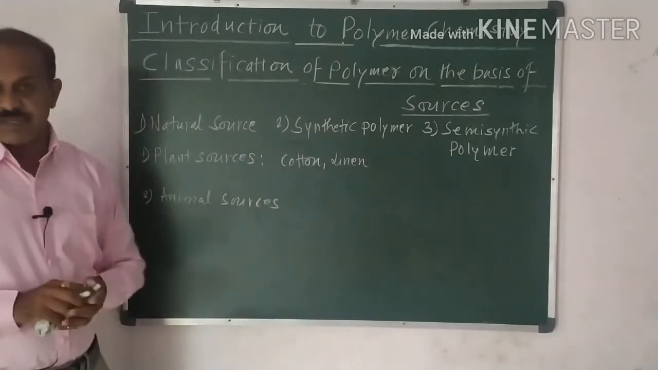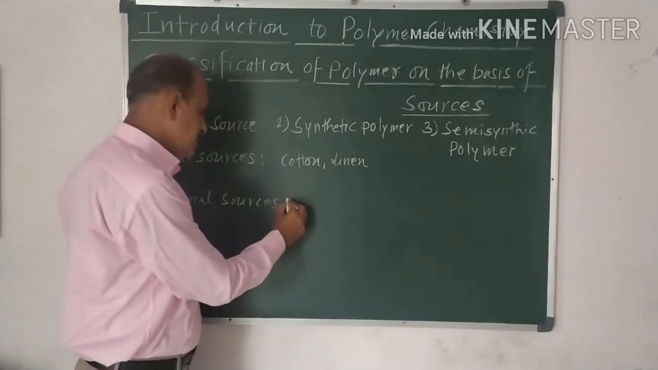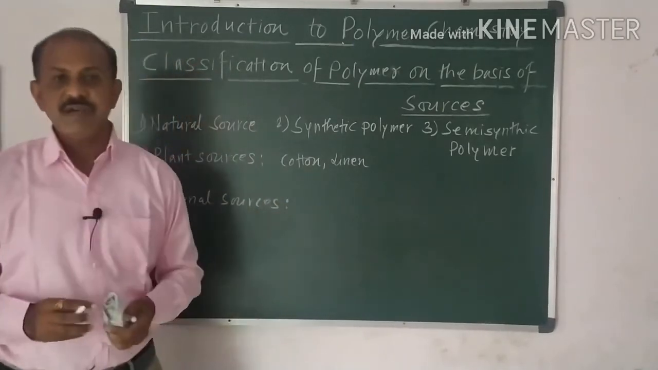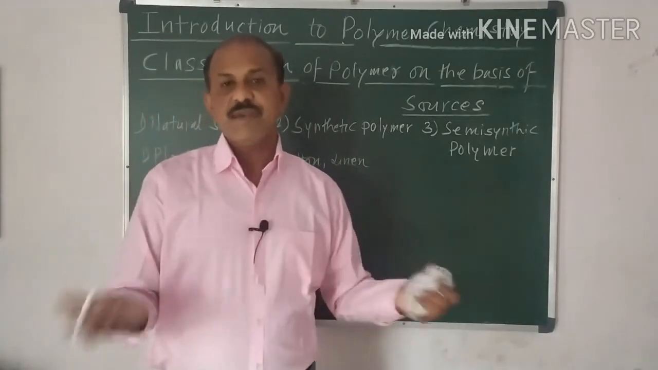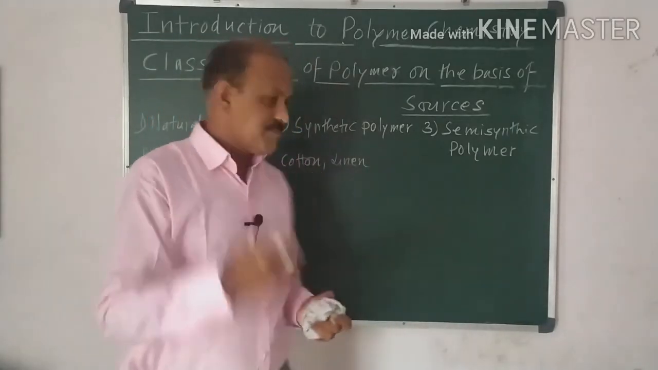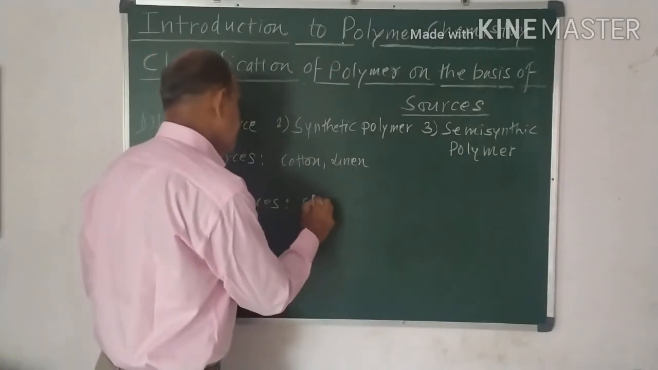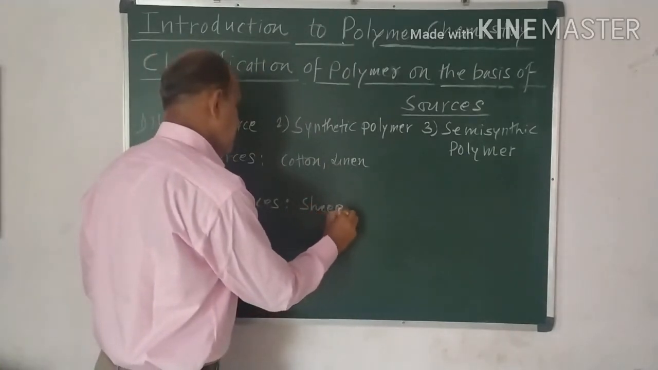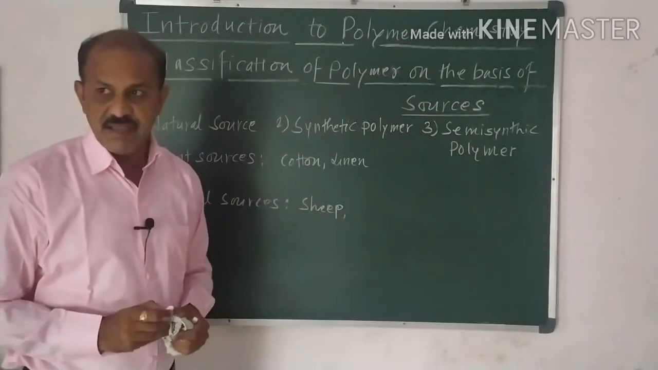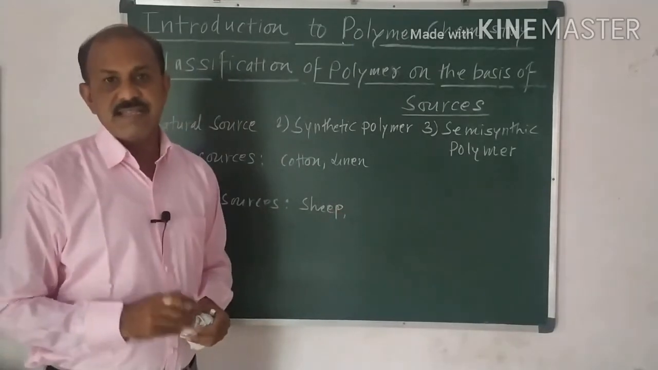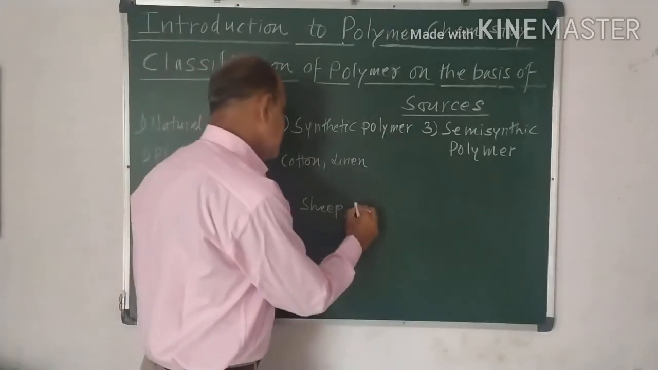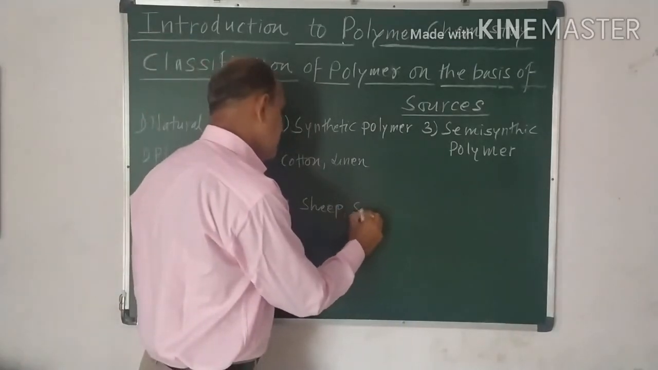Then animal sources. Animal sources, that means the fiber which we have to get from the animal. For example, wool. That means we have to make the sweater of the wool. This we have to get from the sheep, which we also call मेंढी. Second thing, we have to use the silk, and that silk is prepared from the silkworm.